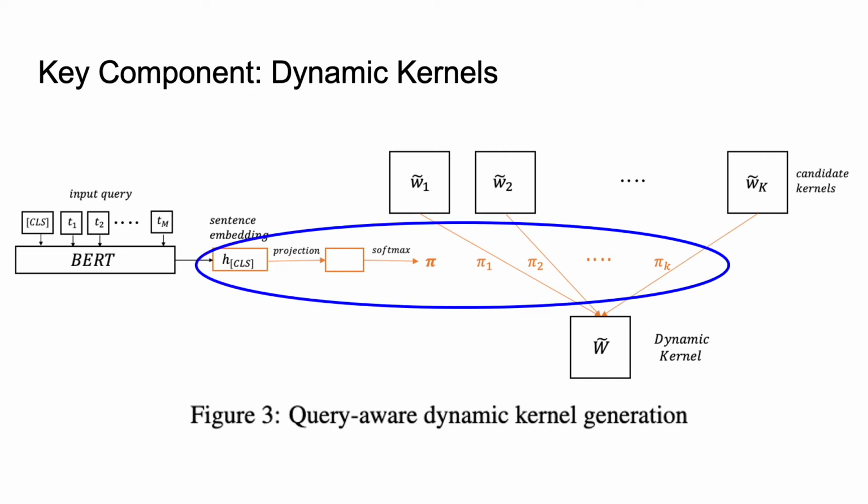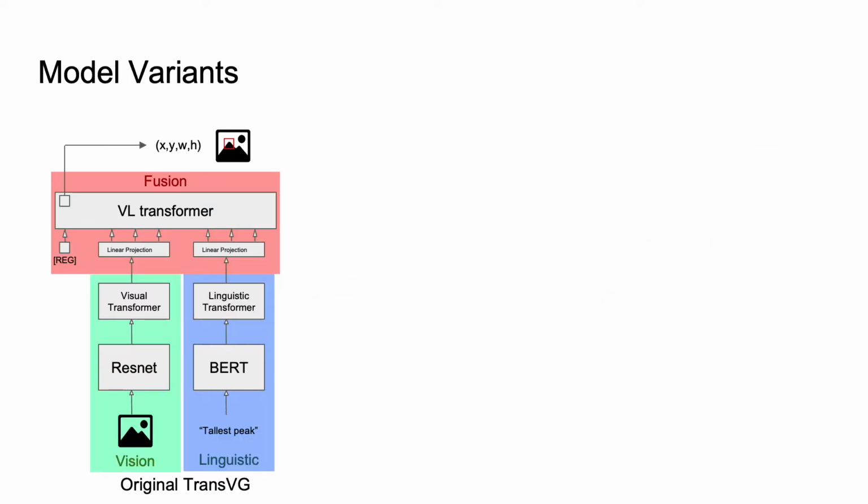The weight assignment is treated as a regression problem. We first get the sentence embedding for the query with BERT. Then we use nonlinear projections with the softmax layer to output the weights. As we train the model end to end, these projections will be able to learn the correct weight assignment according to text query.